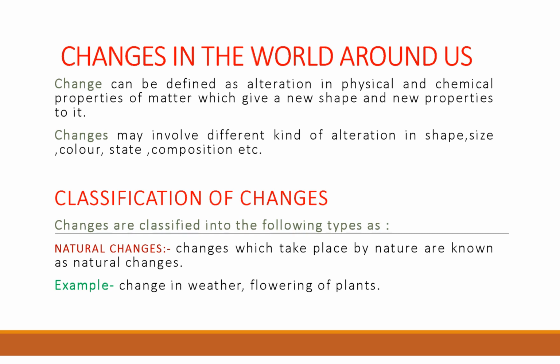What are physical properties and what are chemical properties? Physical properties like change in shape, size, color, state and composition, these are all physical properties. And chemical properties are reactivity with other elements, enthalpy, oxidation state, etc. So these are the physical and chemical properties. Then we come to the next point, classification of changes. Changes are classified into the following types.